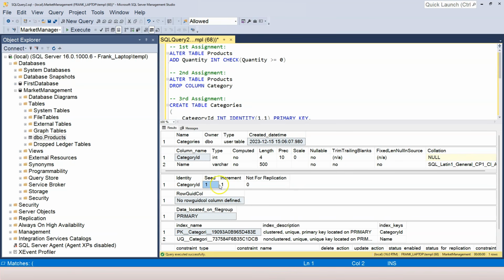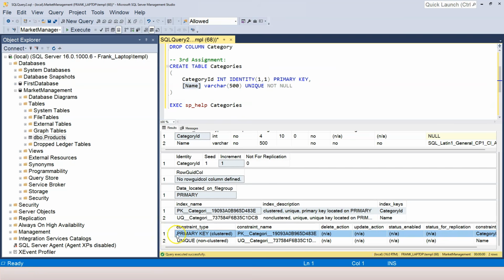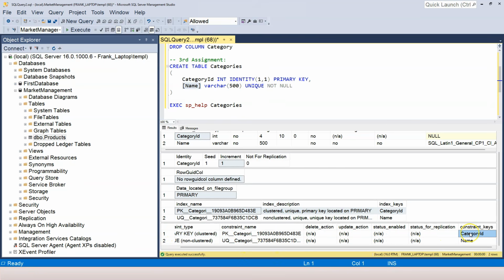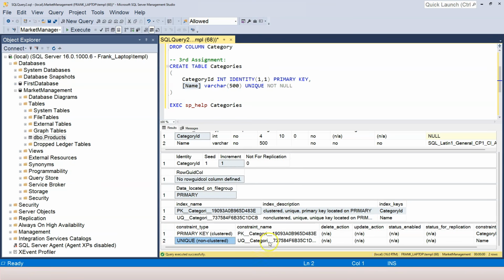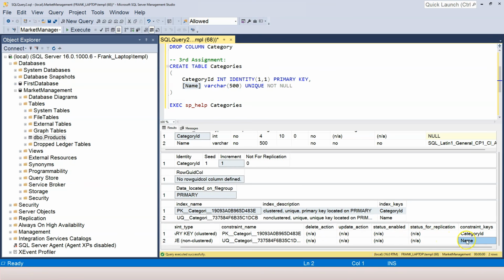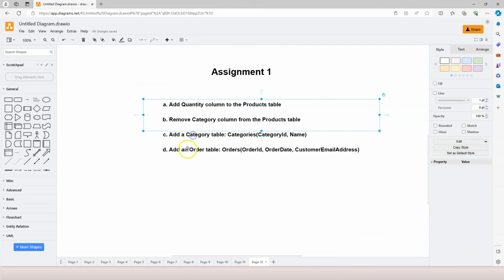The seed, which is the initial value, is 1. And I increment by 1. I can see my primary key here, and it is on my category ID. And I can see my unique key here that is on my name column. So this finishes the third task.